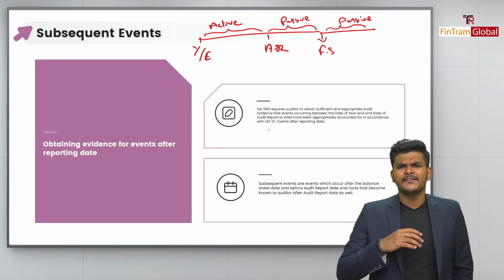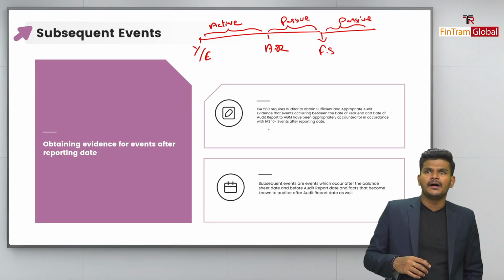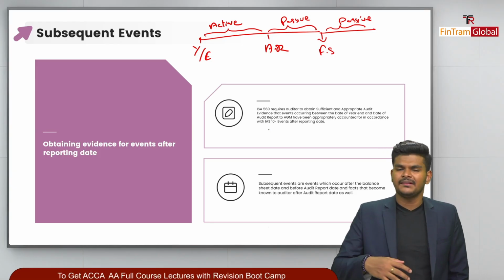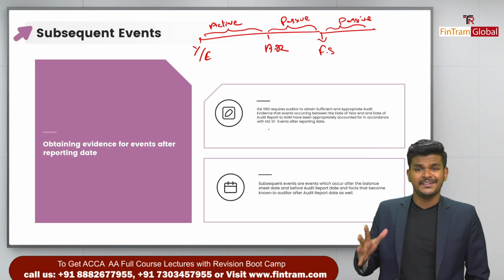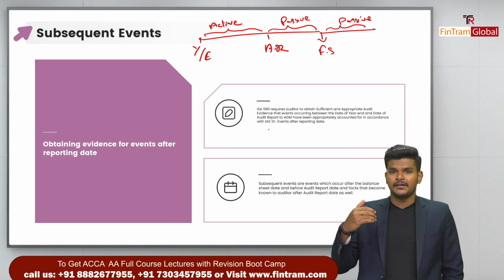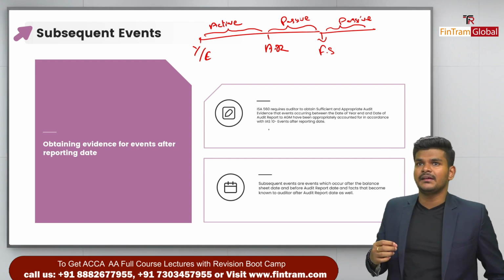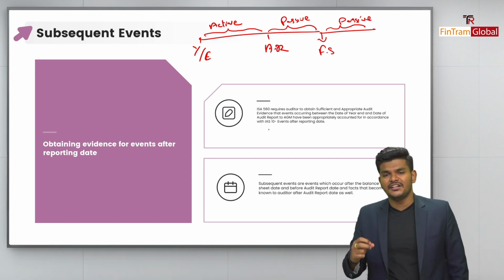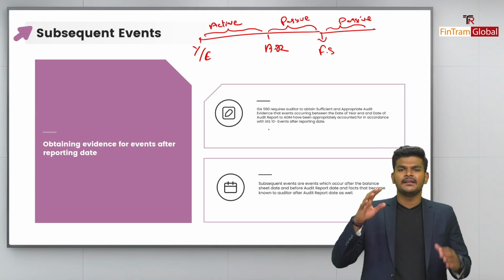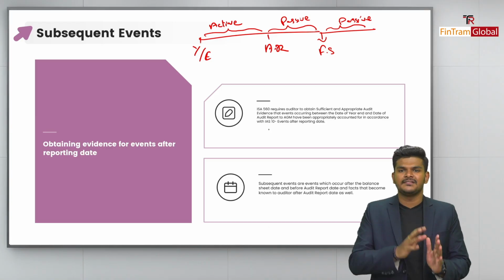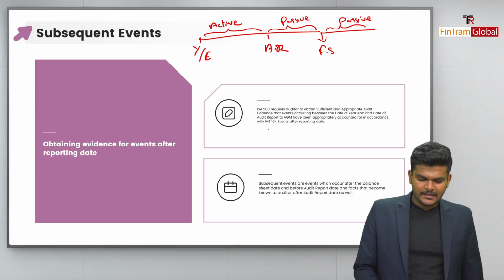Okay, folks, if they refuse, and there is a tendency that they might refuse, then we'll either ask them to obtain a written representation, or if it's a really material issue, we can recall the auditor's report. Or we can take steps to ensure that the public is not relying on our auditor's report. We can publicly announce that this particular report is not reliable, and that there is an adjustment which they haven't made. So that's the passive duty.